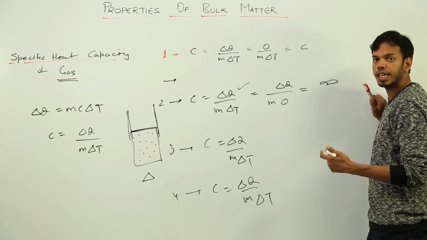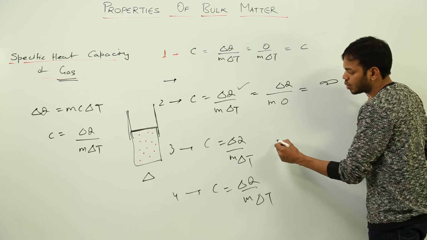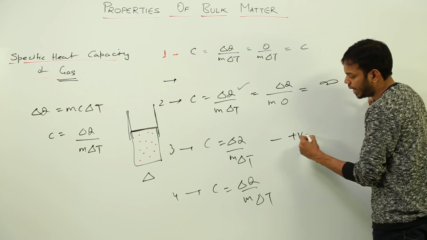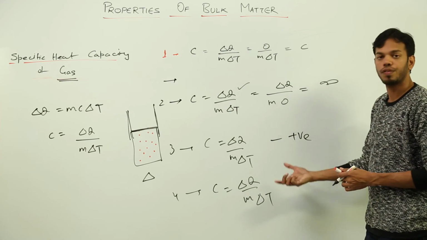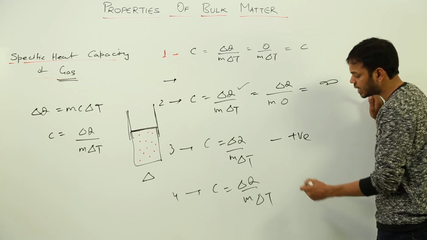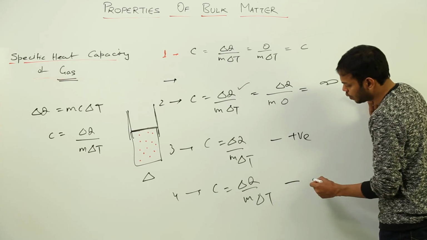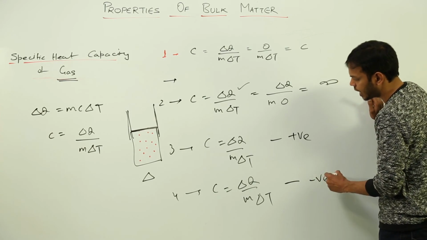So in simple words, rate of expansion could be slow, so this C will have a positive value, and vice versa, when rate of expansion or compression is fast, this delta Q is going to be such that this C is going to have a negative value, right?